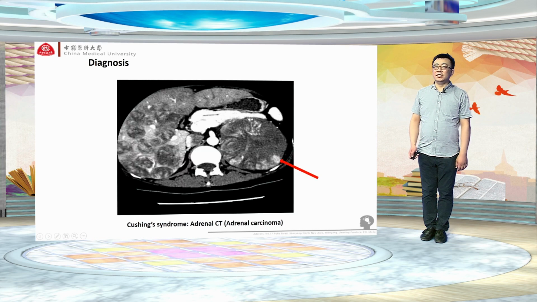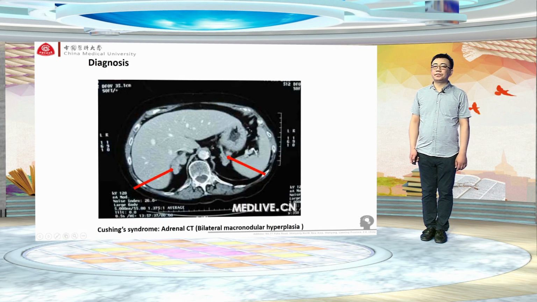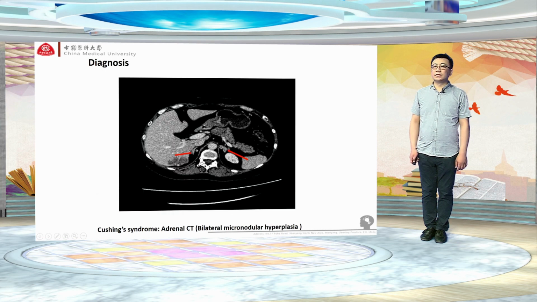What about this one? It is malignant tumor of the adrenal gland, adrenal carcinoma. And what about the liver? Metastasis of the carcinoma. This is the bilateral micronodular hyperplasia. What about this one? You can see from the left adrenal gland, it is bilateral micronodular hyperplasia.